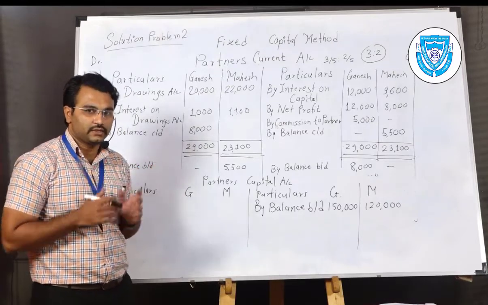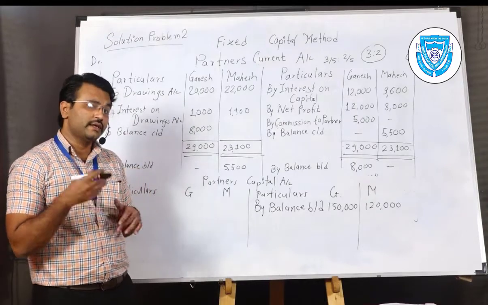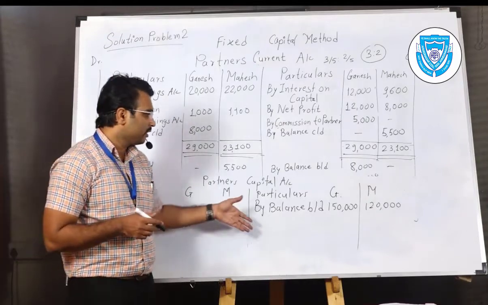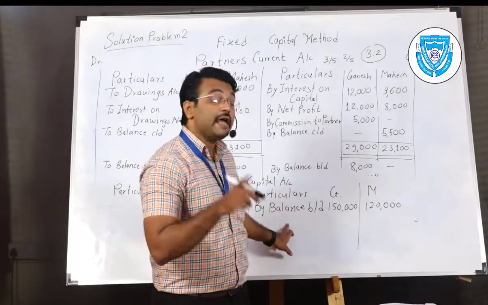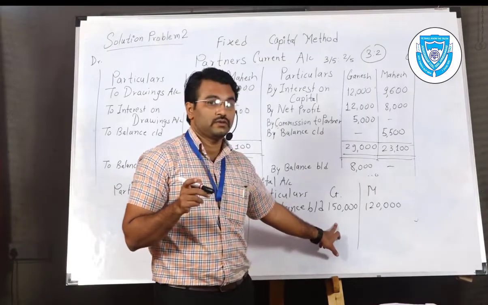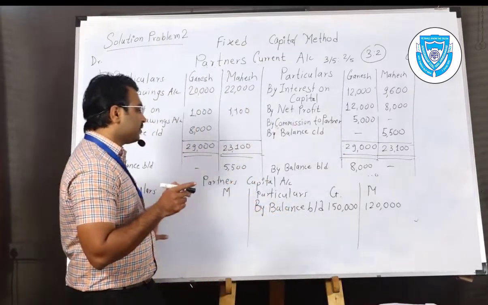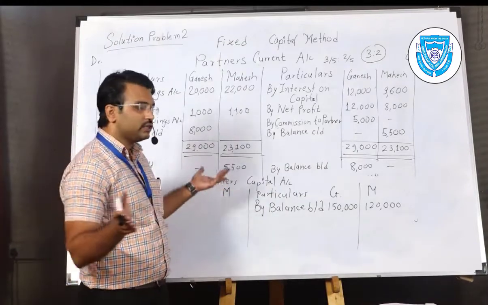Balance will remain as it is. If a capital contribution is there, what will happen? Suppose, take an example, if Ganesh has brought 20,000, we'll write here by cash account 20,000. So the balance will change to 1,70,000. Here it is no change.